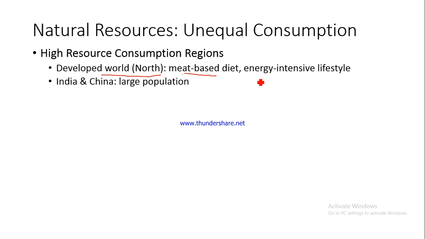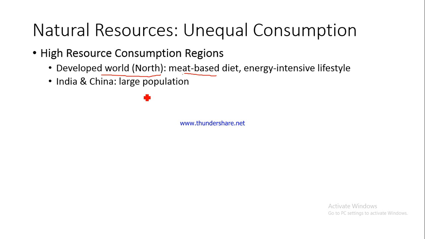The diet also does not include a lot of vegetables. Again, the lifestyle is also energy intensive. They use lots of ACs, lots of power backed equipments, and that is why the lifestyle is energy intensive. So naturally they are going to consume more energy.